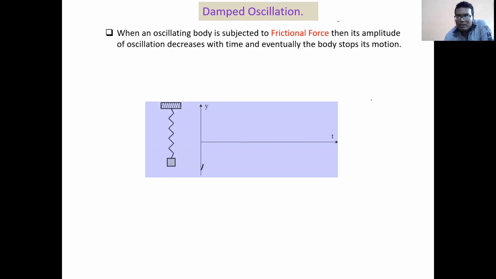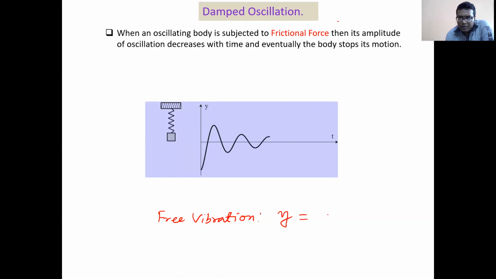If you remember our last class for free vibration, we have the solution y equals a sine omega t plus delta.